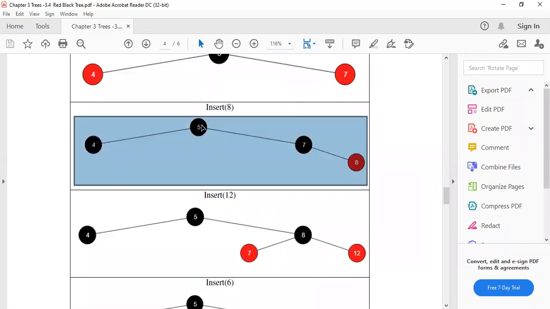And inserting 12. 12 is greater than 5, go to the right side. 7. 12 is greater than 7, go to the right side. As you go to the right, 8 is also greater, 12 is also greater than the 8.